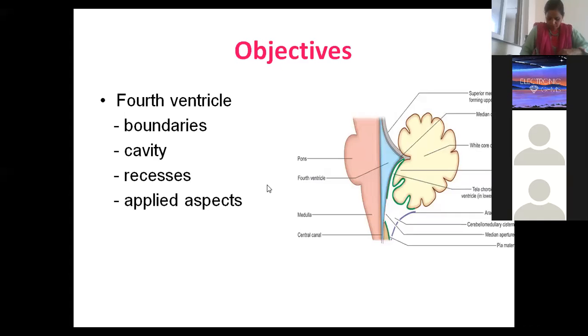So today we are going to discuss the fourth ventricle, beta. Where do we see the fourth ventricle? See, this is the brain stem, right? Where we have midbrain, pons, and medulla oblongata. Behind the midbrain and pons, this is the ventral aspect, and this is the dorsal or posterior aspect of the brain stem, and this is the cerebellum.